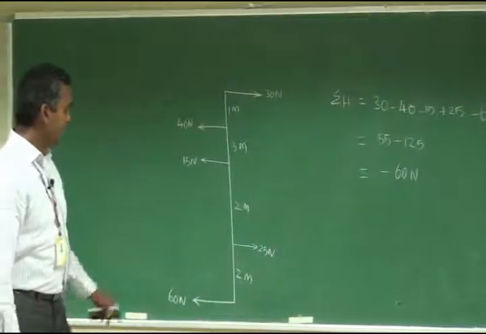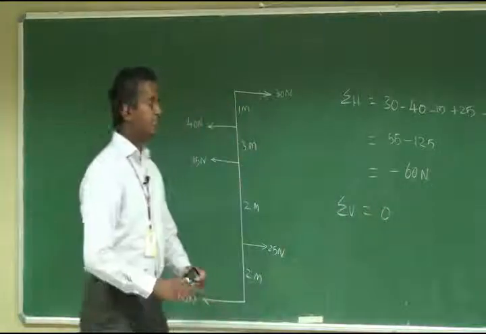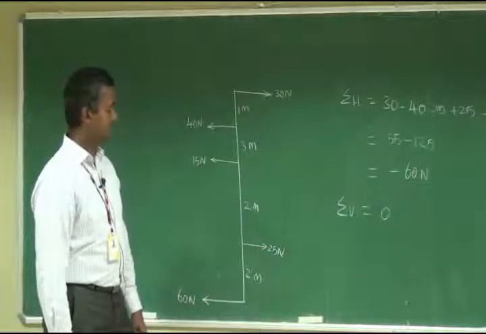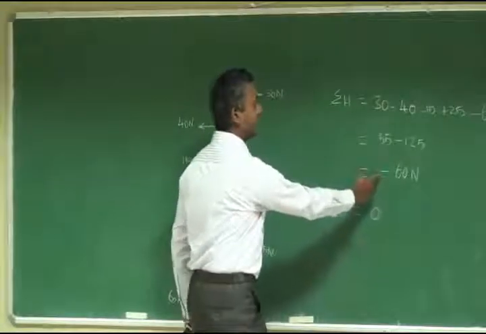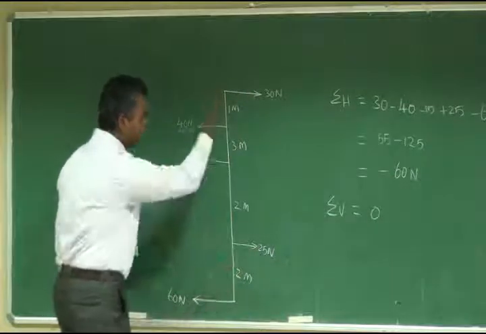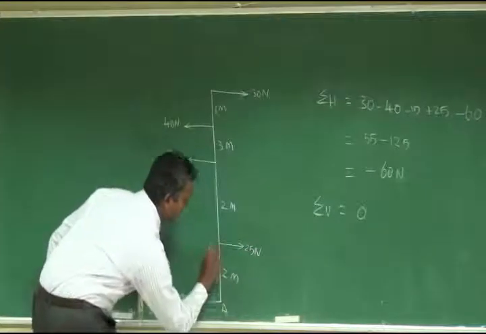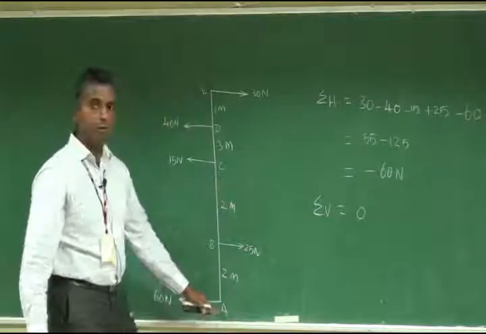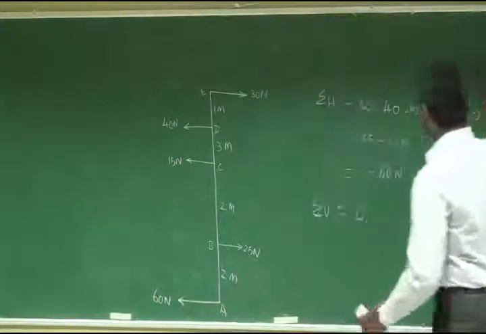So then you go for the remaining things. Sigma V is equal to 0, because the system doesn't have any vertical forces. So the sigma V value will be equivalent to 0. The sign indicates that the horizontal component, that is the resultant, is acting towards the left. You can name the points as A, B, C, D and E, so that if we want to calculate moment, you can take sigma MA at this point. Okay, so now you go to the next solution.